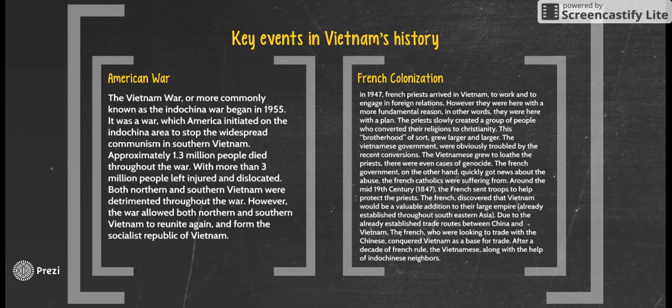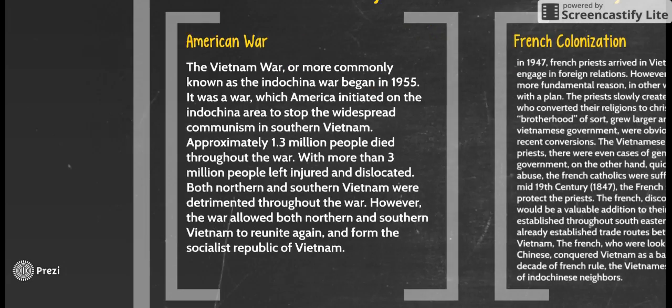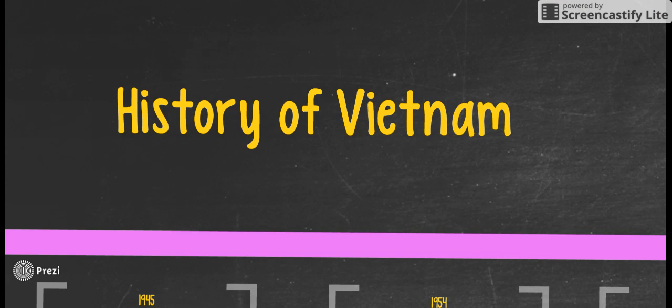The French, who heard about the abuse, launched troops to Vietnam. When the troops got there, they realized that Vietnam was a perfect place to engage in trade with Inner China. The French's inner motive was to trade with Inner China. That's why they used Vietnam as a sort of transit to collect all the materials. The French also used Vietnam as a base for trade. After a decade of French rule, the Vietnamese, along with the help of the Indo-Chinese neighbors, finally won the war.